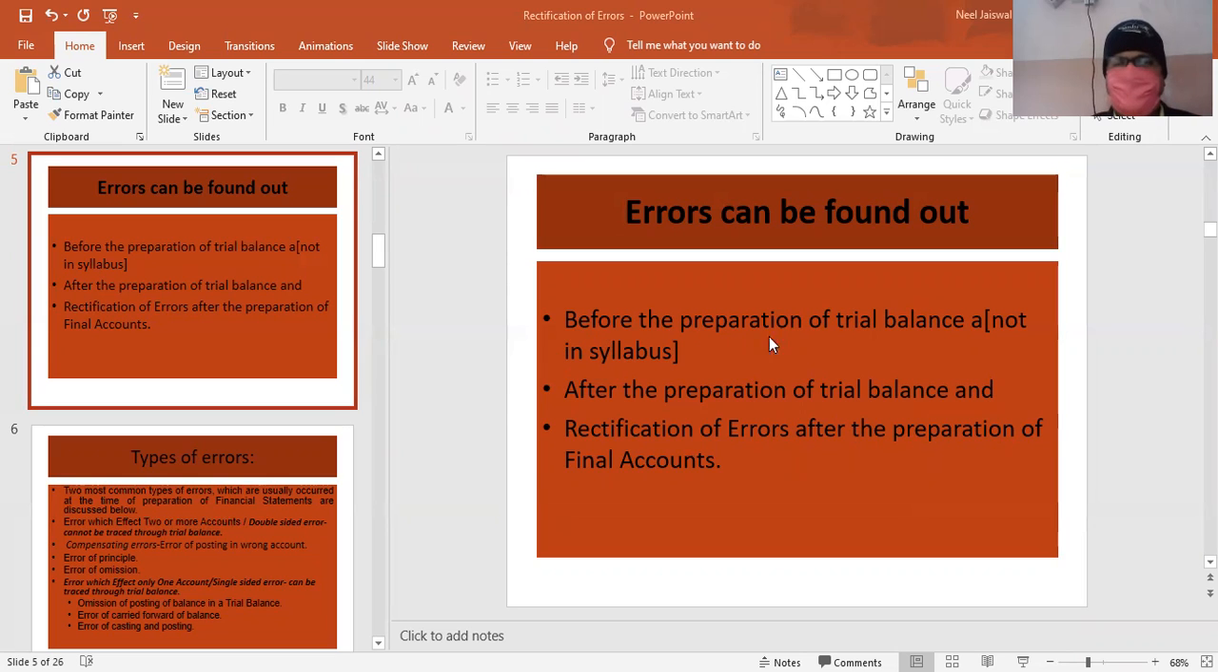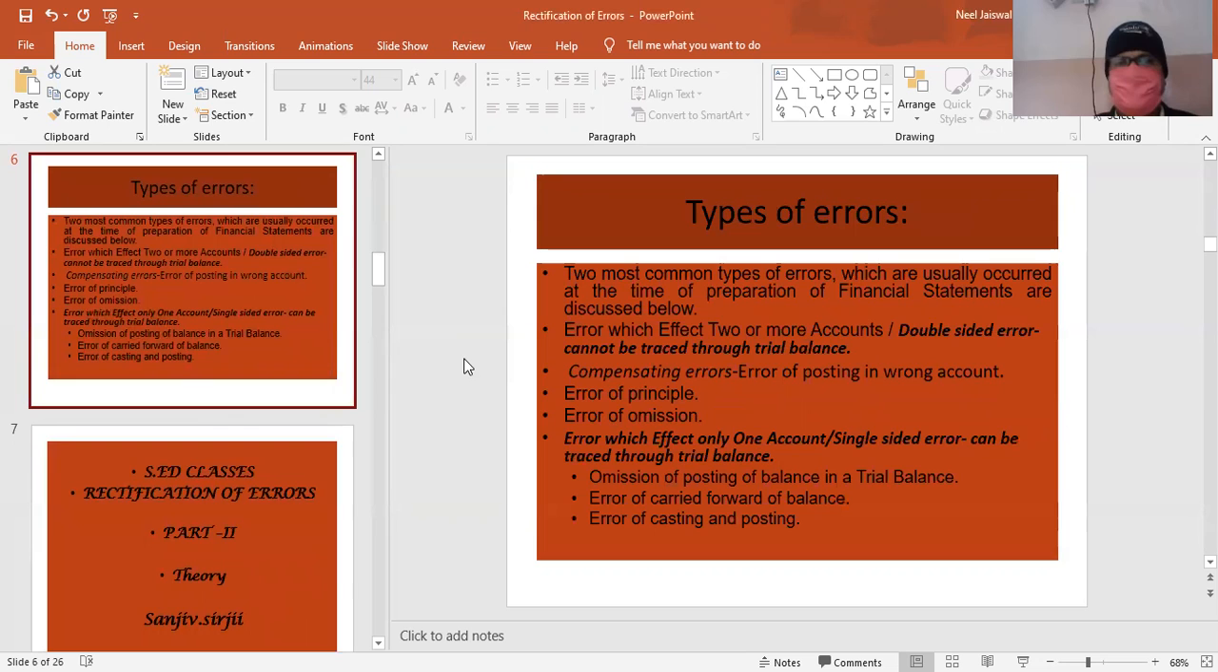When it is found out before the preparation of trial balance, generally we correct it without passing any entries as such. We just write that error. If omission is done, then we write it. And if something is wrong, we may even cancel it, because it is before the preparation of trial balance, before the preparation of any account as such. But when it is after the trial balance and after the final accounts, then we have no other option but to pass journal entries and rectify the ledger accounts.